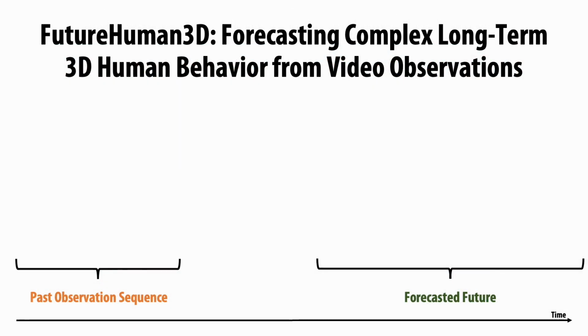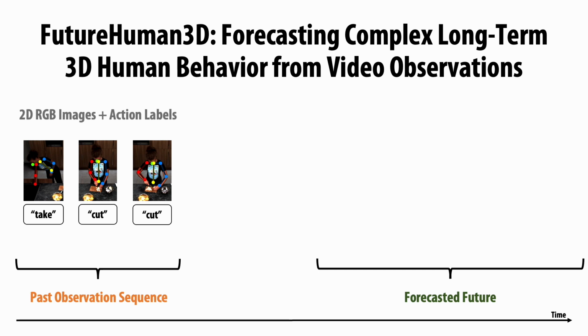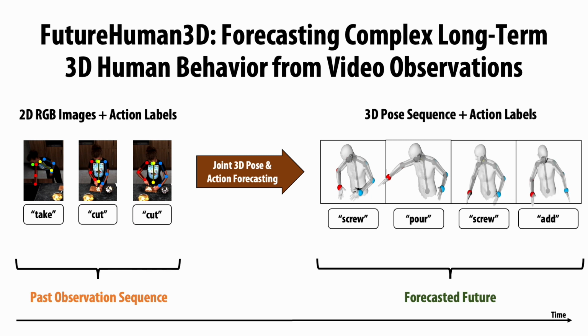Our method enables forecasting long-term human behavior by jointly modeling characteristic 3D poses and action labels. This results in more accurate forecasting than previous work performing each task separately.